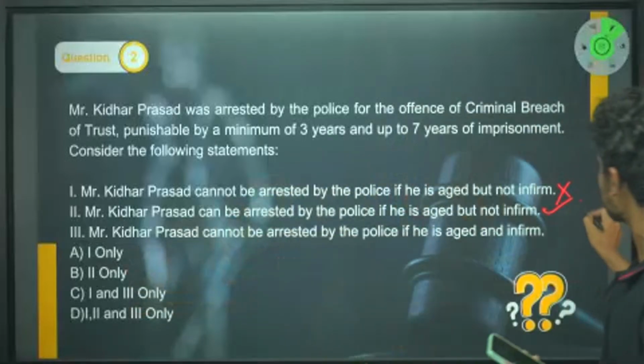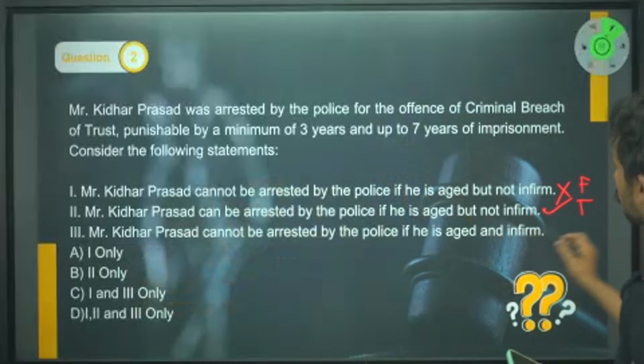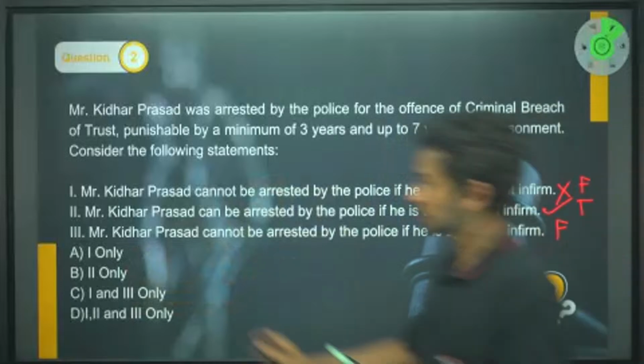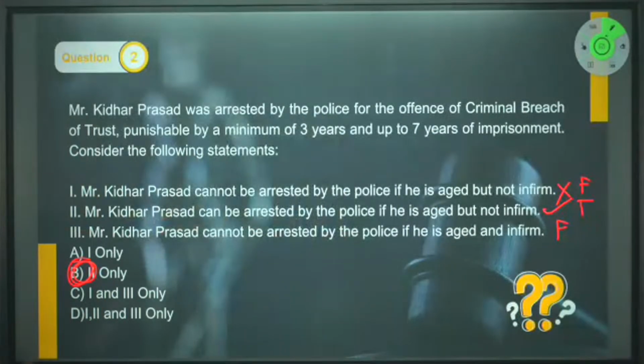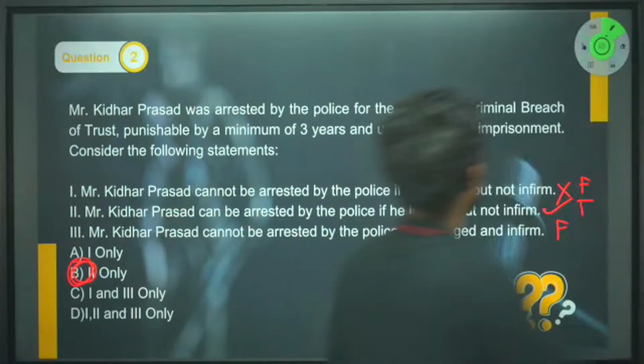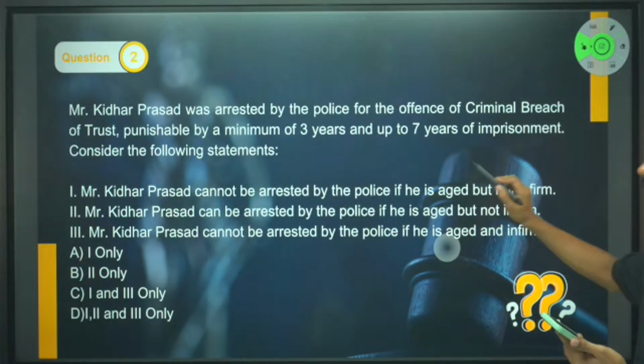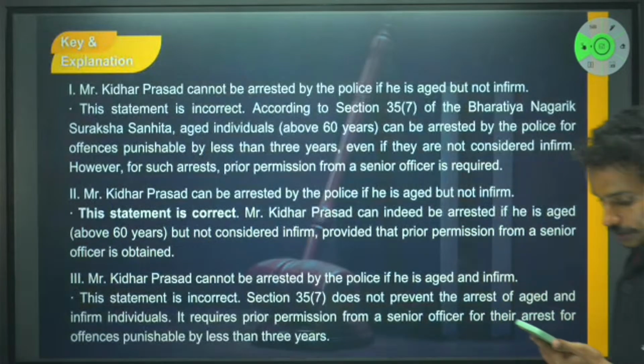Right? So this is individually true. This is false. And if you come to the third statement, that's also false. So the answer should be B. Right? Let's quickly move to the next question. Take a screenshot of this.